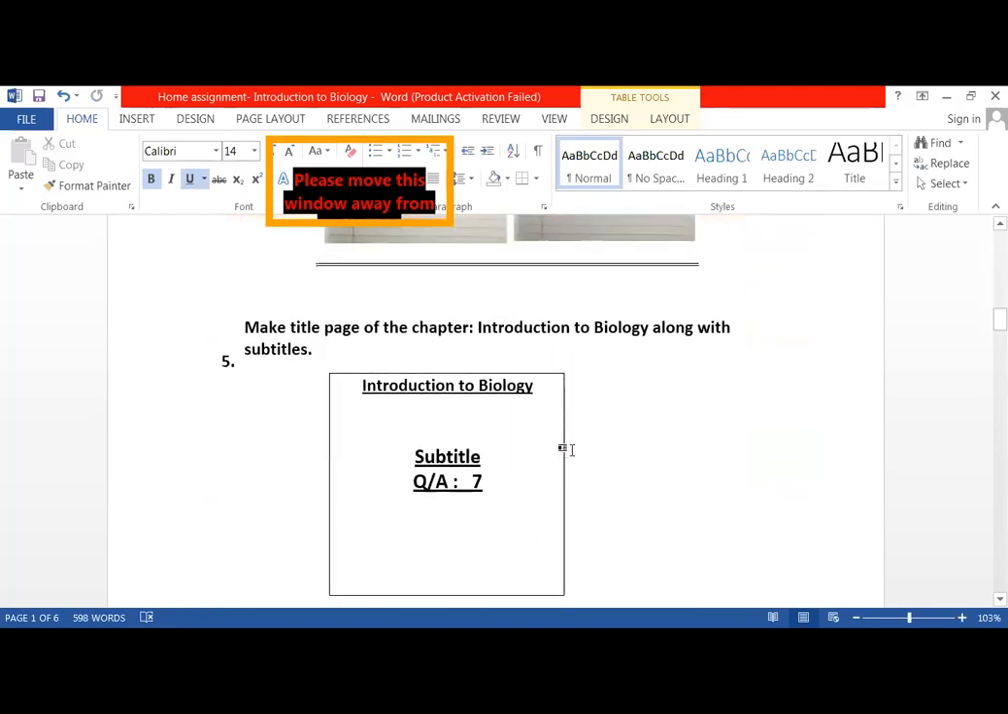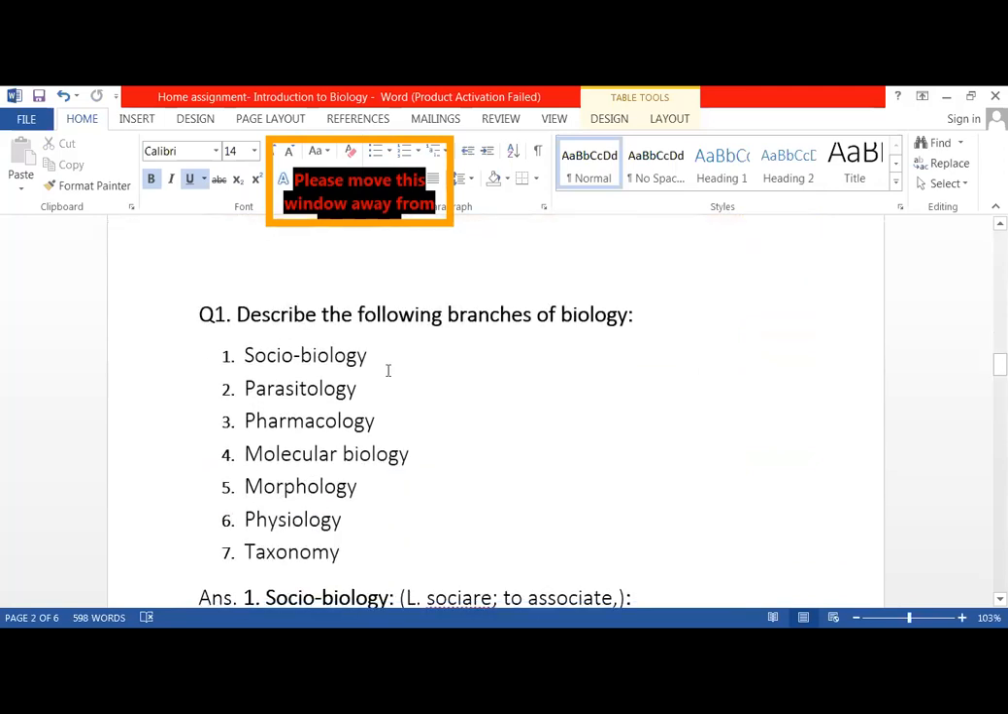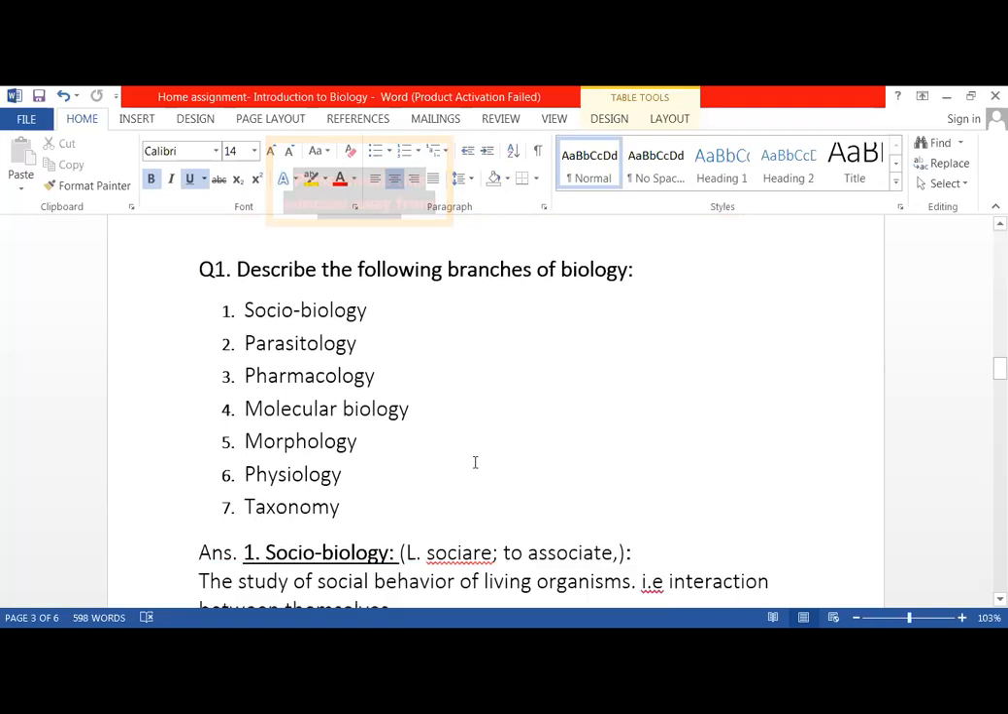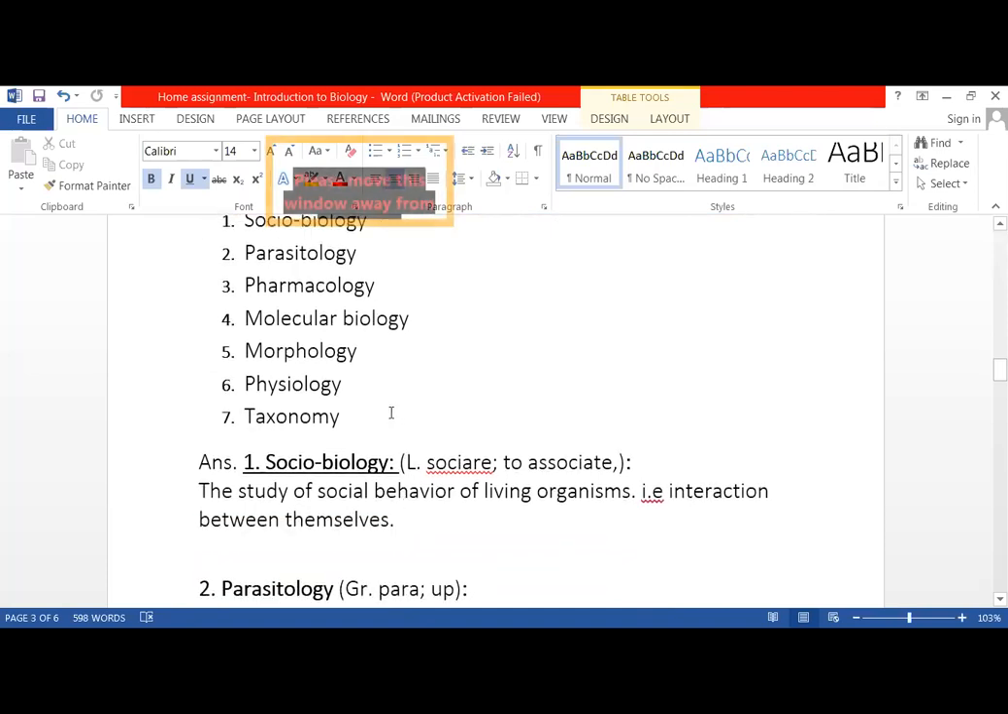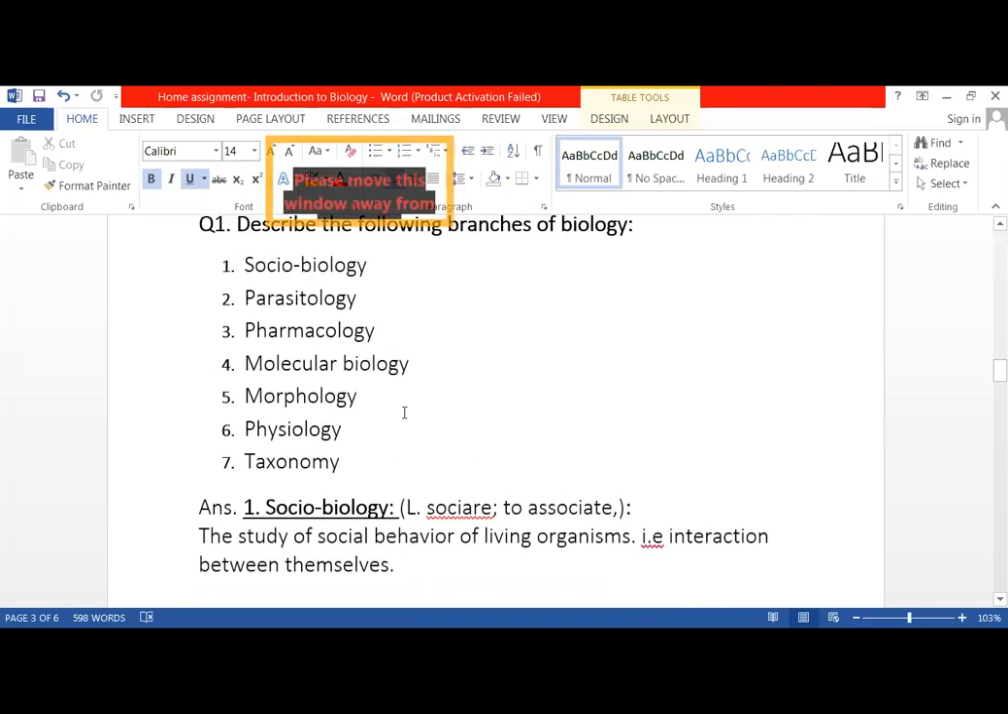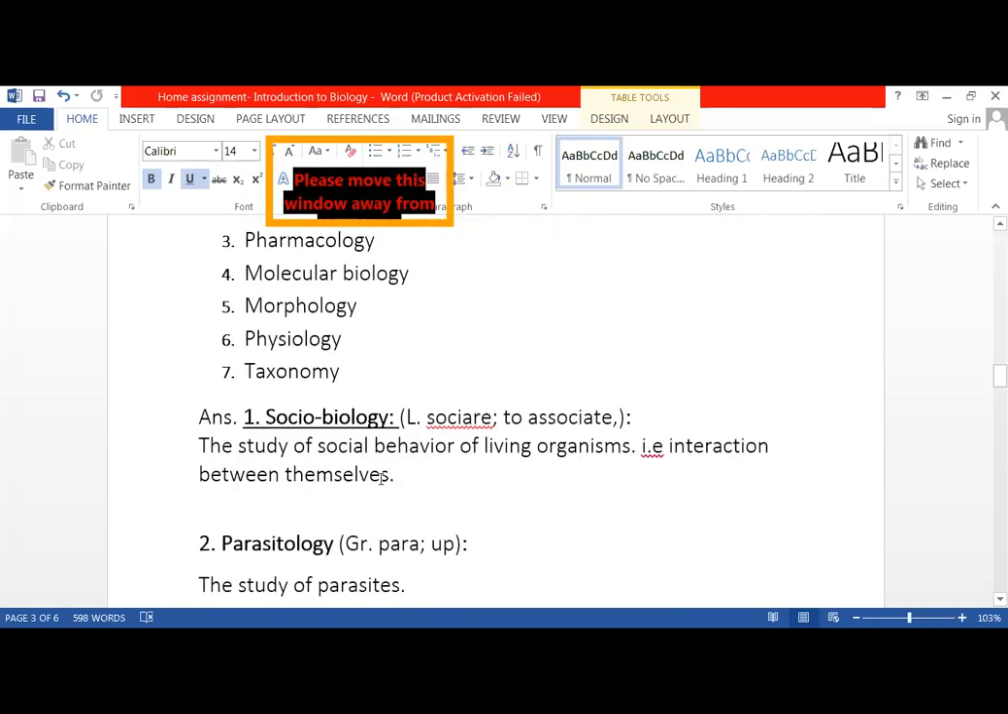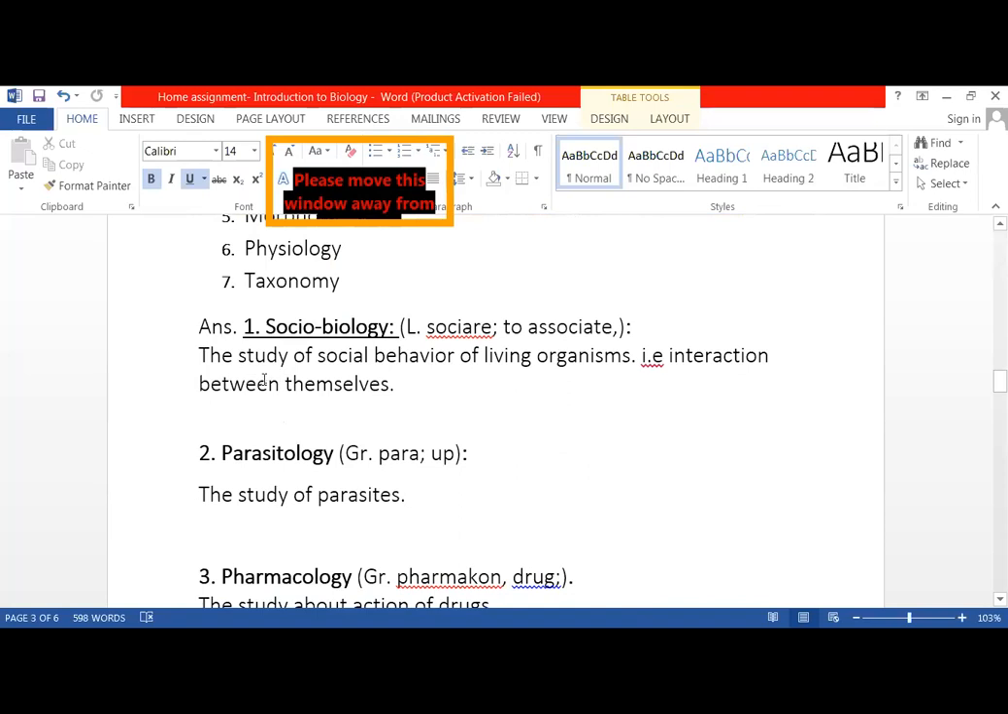Got it, Asya? Now the question is, describe the following branches of biology. I have written 7 branches. Means out of 15, you have to describe 7 branches. Then number 1, sociobiology, the study of social behavior of living organisms, that is interaction between themselves.